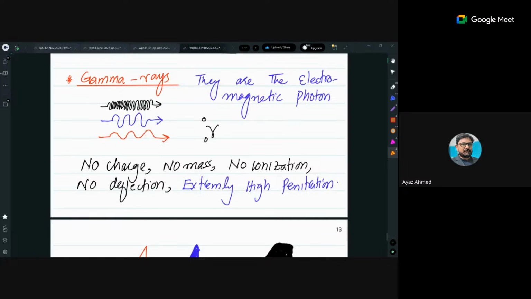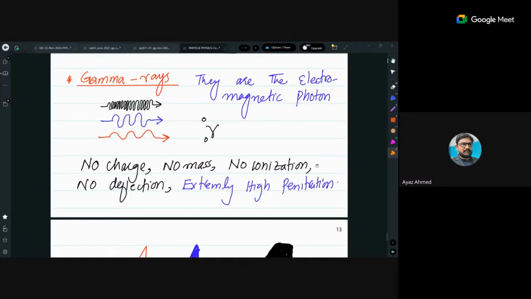They have almost no ionization energy, so they are very dangerous from outside the subject, but not from the inside. And since they have no charge, no mass, they have no deflection, but their penetration is infinitely large. They can even cross lead blocks, but by thick lead walls we can block them.